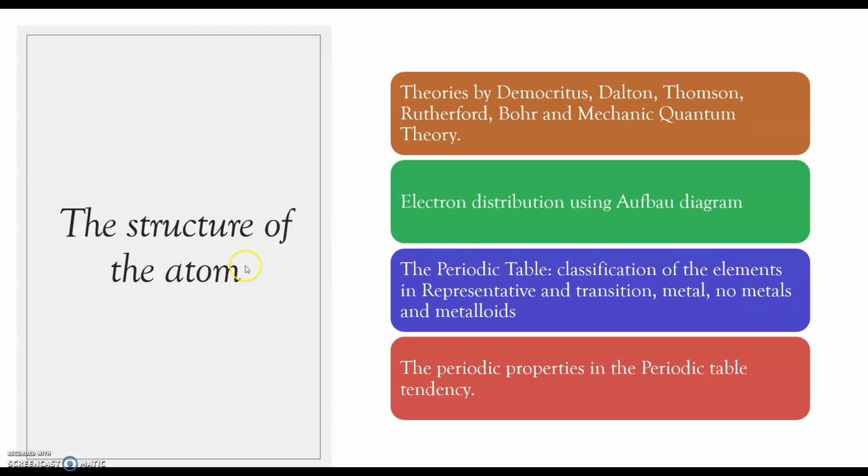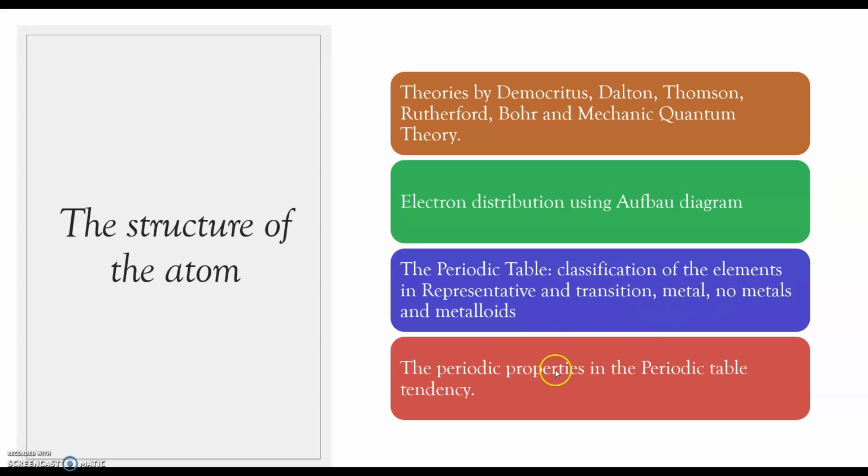We studied the structure of the atom. Remember the theories of Democritus, Dalton, Thomson, Rutherford, Bohr, and the quantum mechanical theory. It's important for you to know how to do the electron distribution using the Aufbau diagram, and to study the periodic table, classification of the elements in representative and transition, when they are metals, non-metals, and metalloids, and the characteristics of every one.